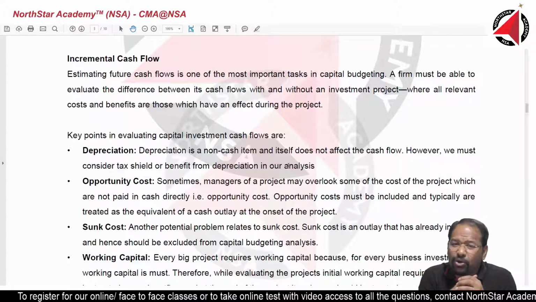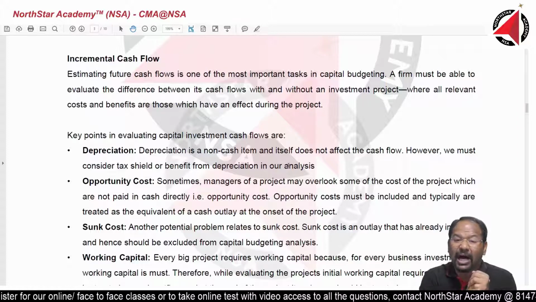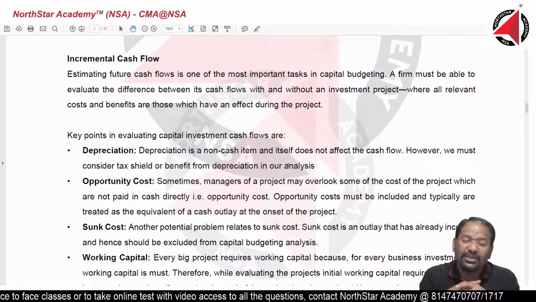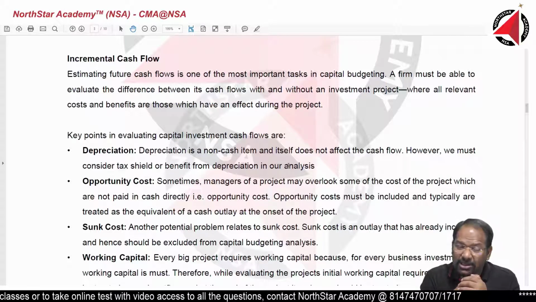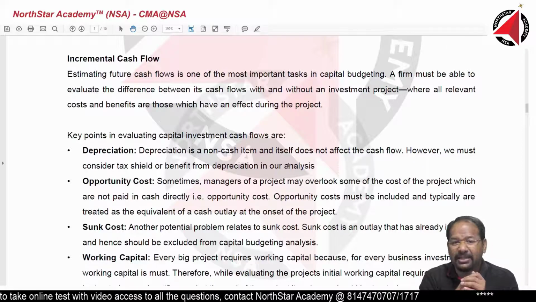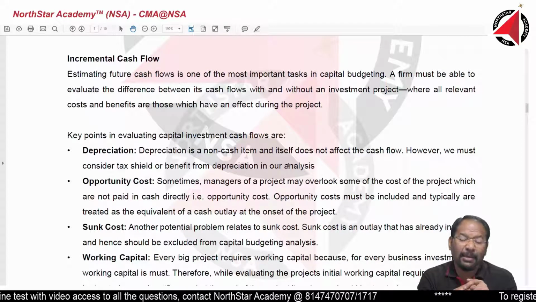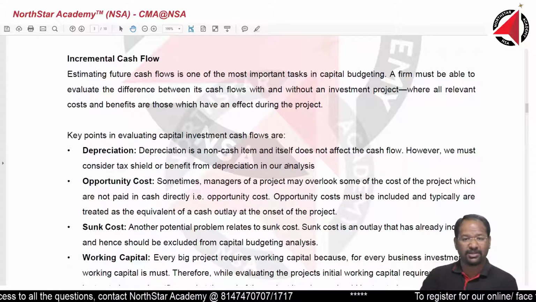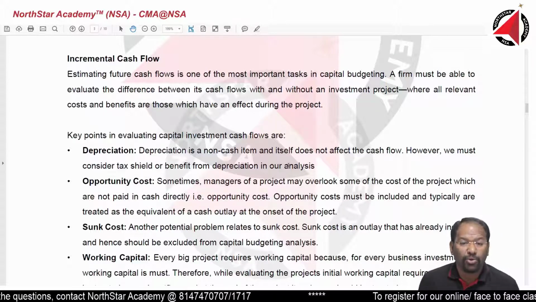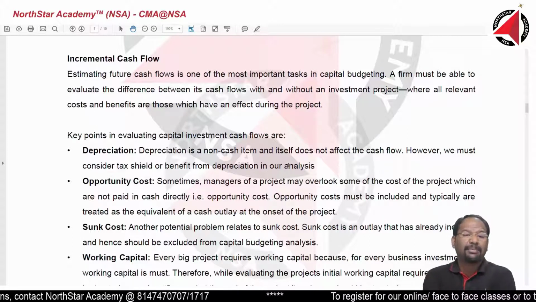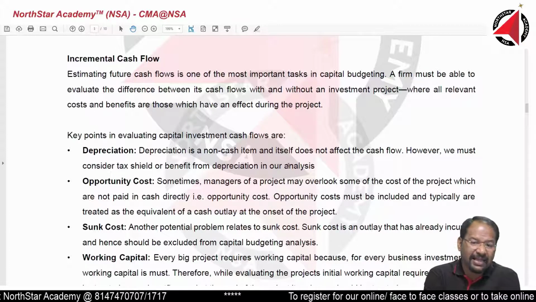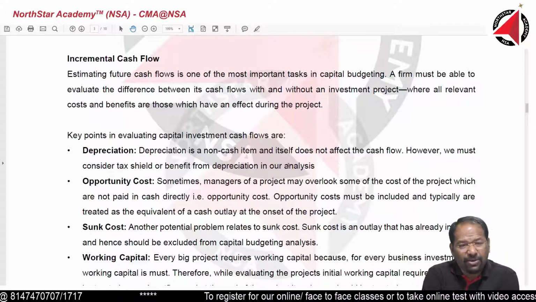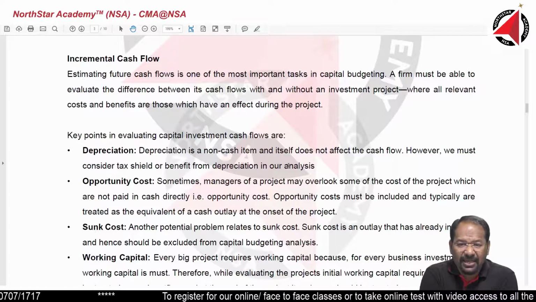And if the asset is going to be there for 10 years, we have to think how much cash flow will happen over a period of 10 years. To understand this, we not only need to look at the production capacity or production possibility, we also need to look at the market demand. I may be able to produce, but will I be able to sell so much? That is so important for you to know. So a firm must be able to evaluate the difference between its cash flow with or without an investment project, where all the relevant costs and benefits are those which have an effect during the project.